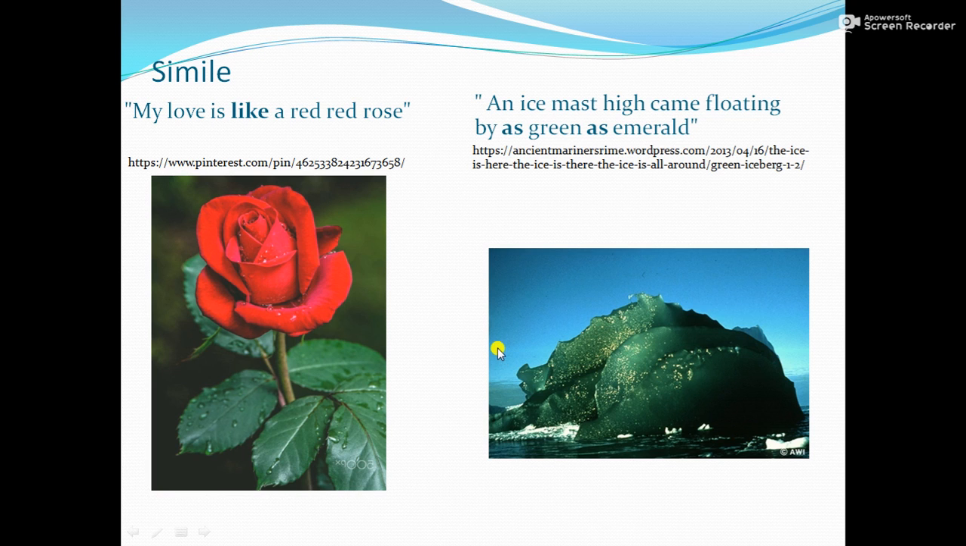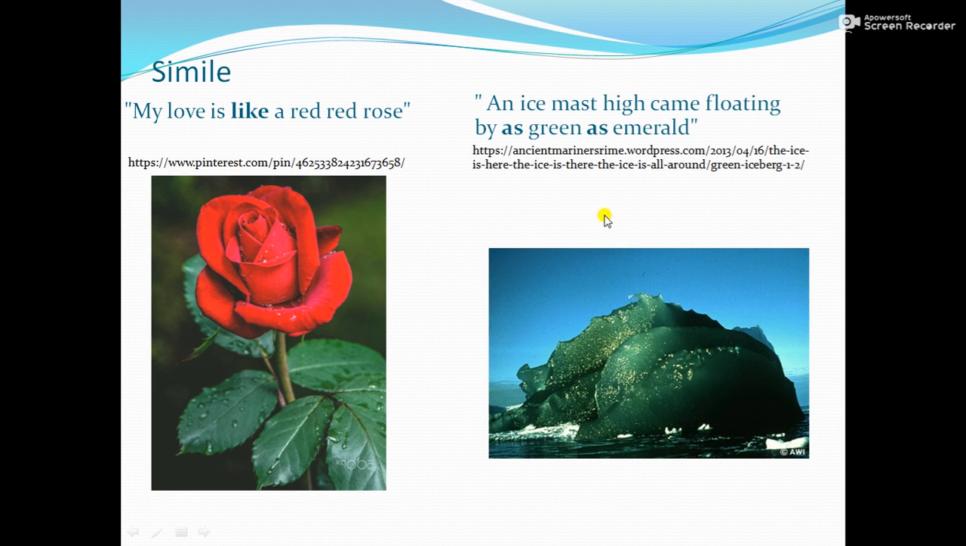See, the first simile we discussed, my love is like a red, red rose. You can see here this picture of a beautiful, fresh, very red rose, right? So, my love is like, the word like is important here because it makes the line a simile, right?